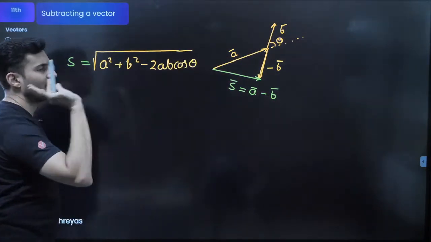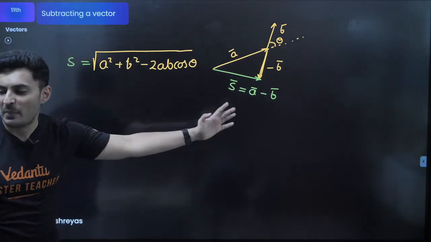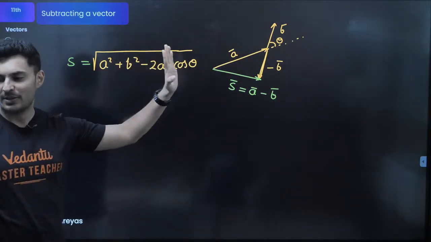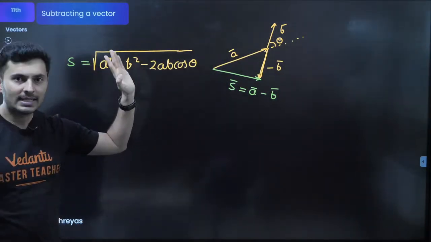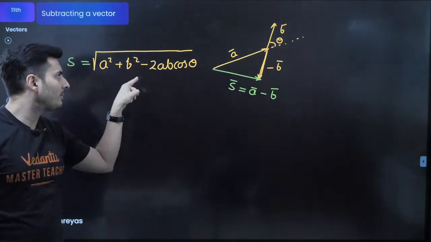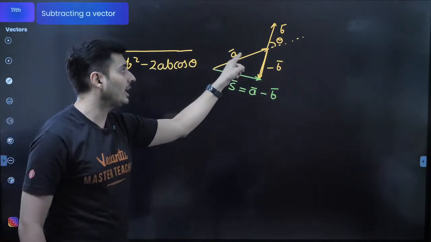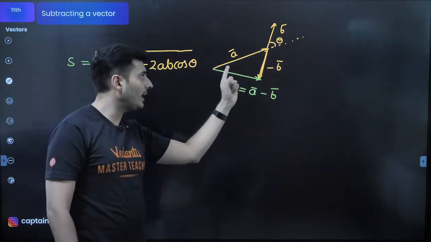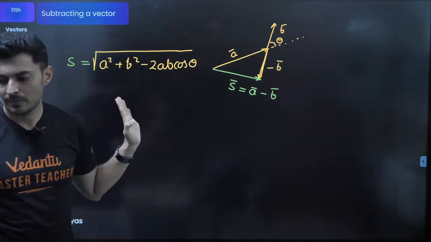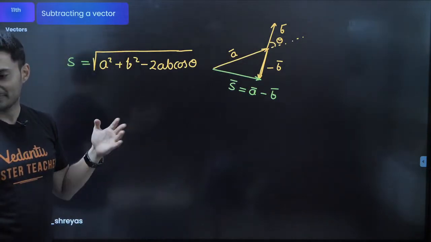Everything else is the same. Just put a minus sign. Everybody with me? Clear? So in addition, there is a plus. In subtraction, there is a minus. What is theta? Theta is not the angle between A and minus B. Theta is the angle between A and plus B. That's all. Thank you, Karthikeyan.